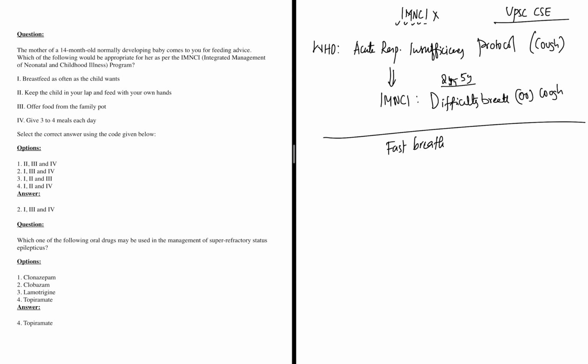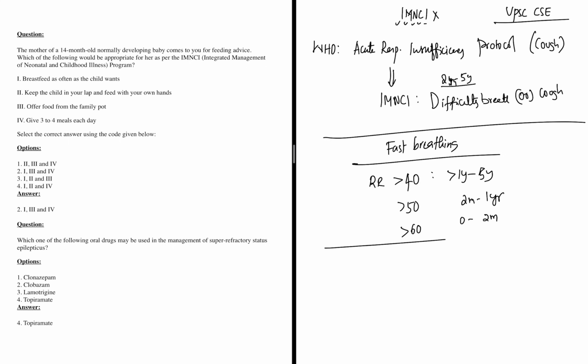Fast breathing means respiratory rate, right? If the respiratory rate is more than 40 in a child of 1 year to 5 years, more than 50 in 2 months to 1 year, more than 60 in 0 to 2 months, then we call it fast breathing. If fast breathing plus lower chest indrawing is present, we call this pneumonia. It's as simple as that.